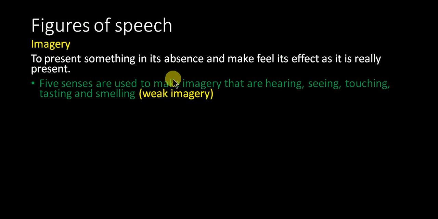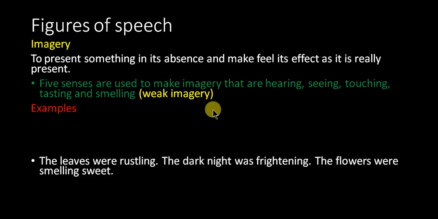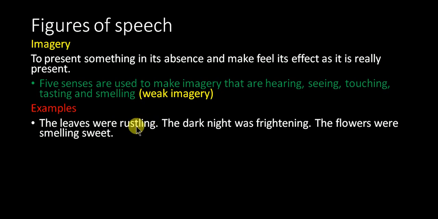Dear students, though these senses are used to make imagery, this is a very weak form of imagery. This is not considered the real imagery. This is called weak imagery in literature, related to the five senses. Examples: the leaves were rustling.